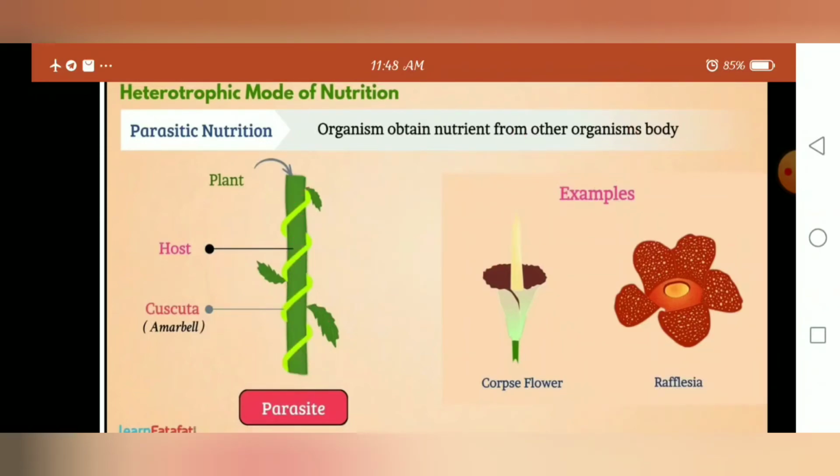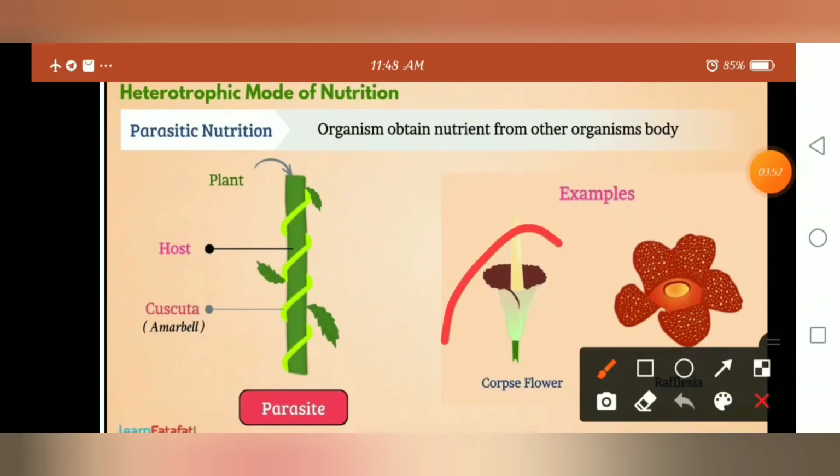So that's why such a type of nutrition is called parasitic, understood? Parasitic means one organism depends upon the other organism for its food. So the organism which gives the support to get nutrition, such a plant is called host. Examples for the parasitic nutrition you can observe here.